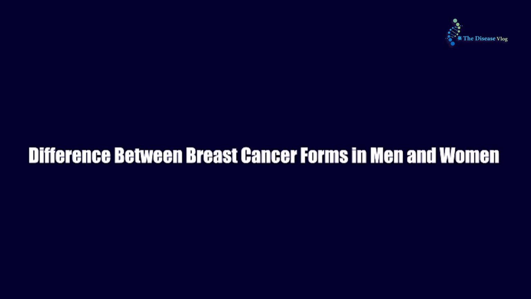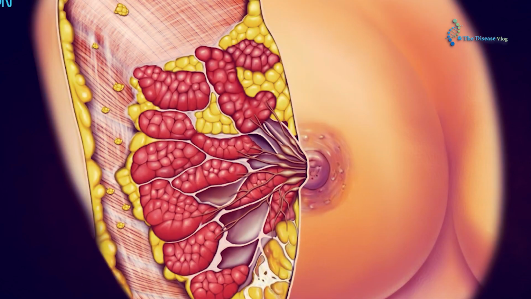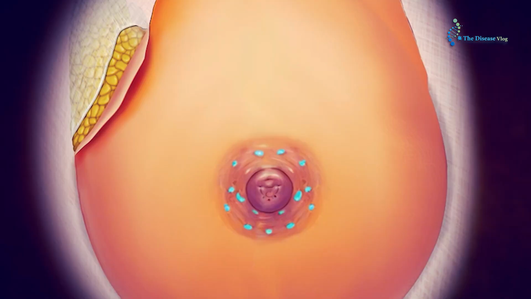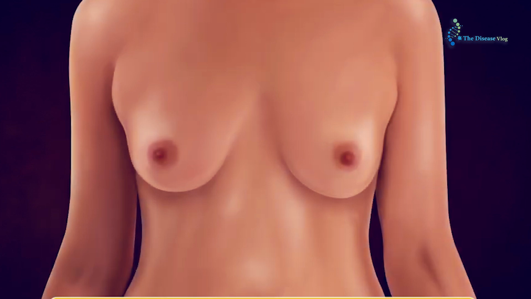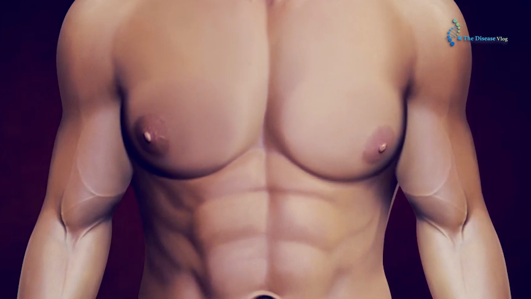Difference between breast cancer forms in men and women. Each person is born with little breast tissue, either man or woman, and these tissues, glands and ducts, lead to nipples and carry milk. At puberty, these breast tissues in men do not grow, but in females, they develop into more breast tissue. The earlier breast tissues in men can cause breast cancer. Men's breast cancer cases are rare but exist.